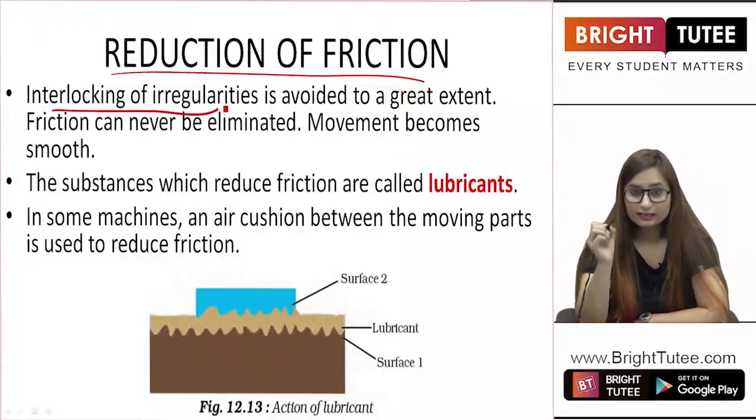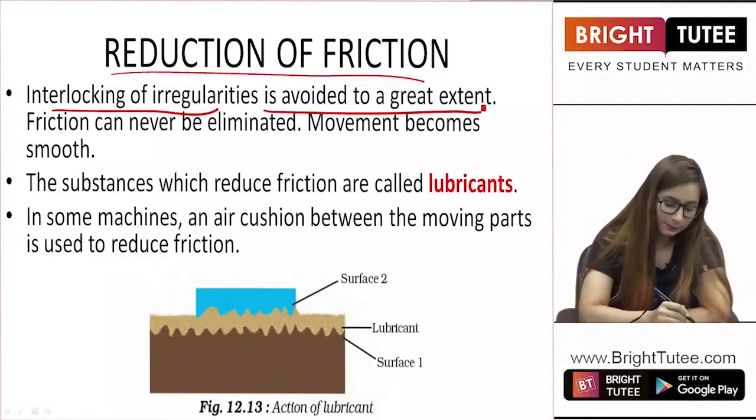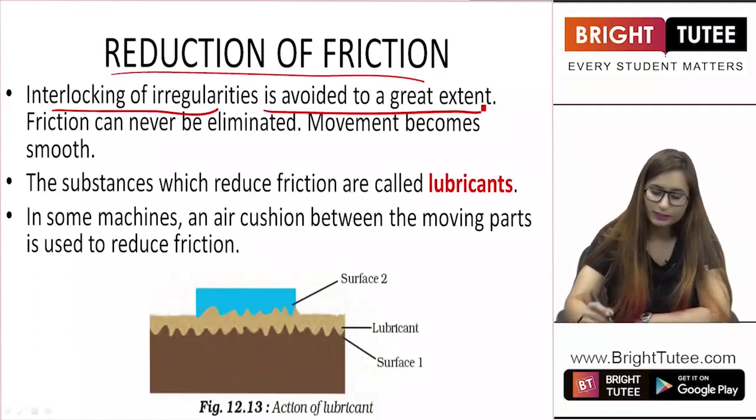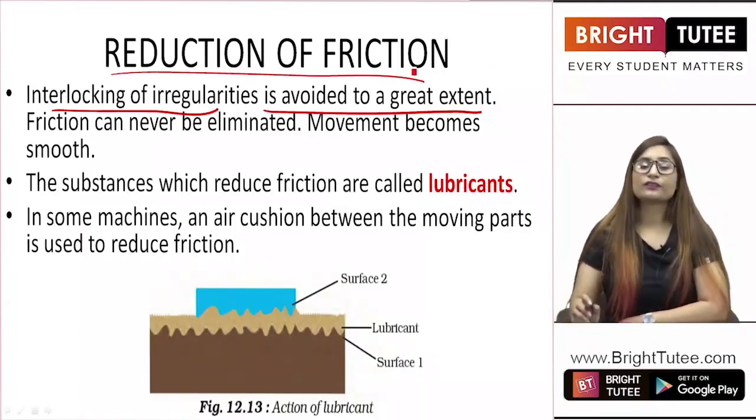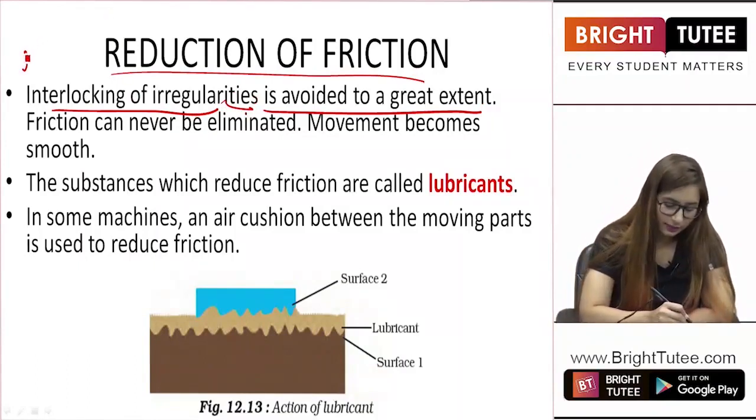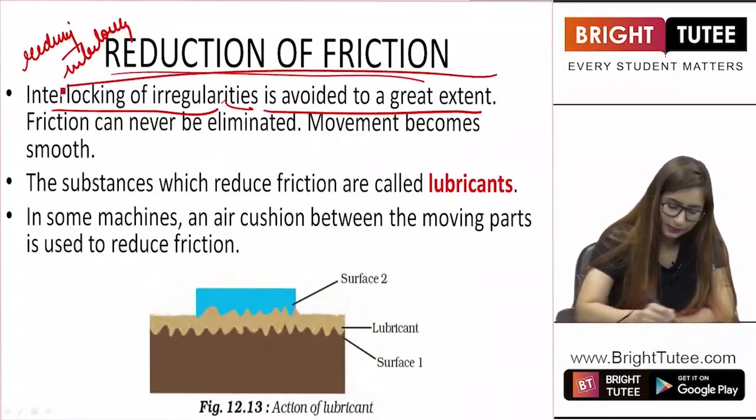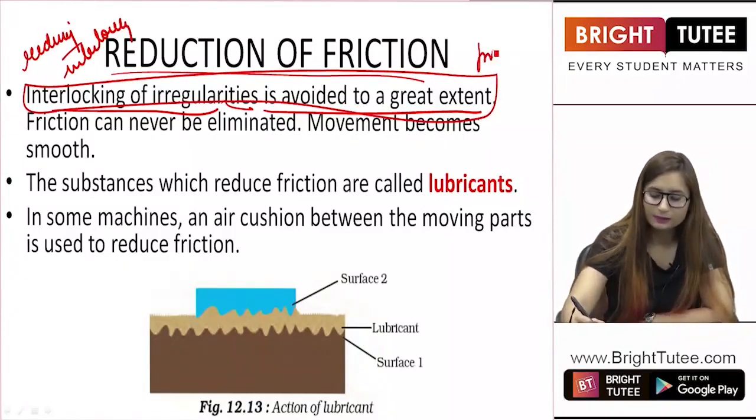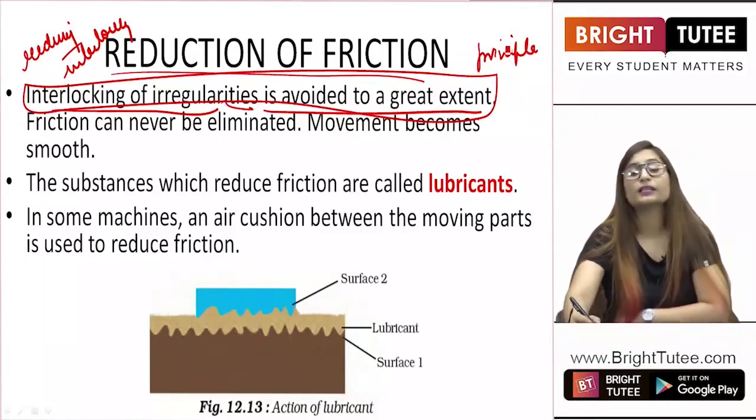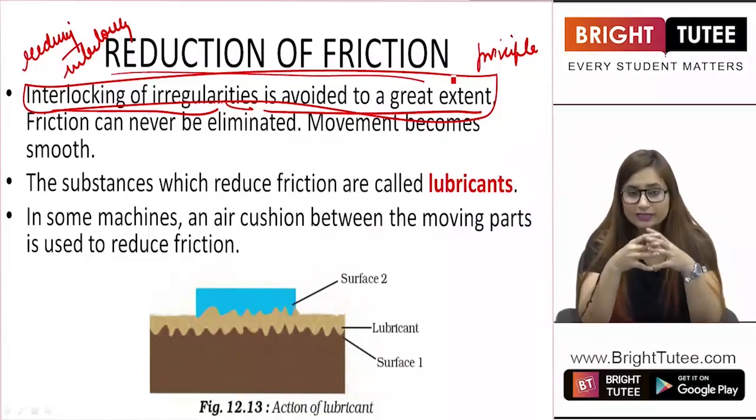Interlocking of irregularities is avoided to a great extent. This is the main objective of reducing friction. Basically, we are reducing the interlocking of irregularities. Reducing interlocking is the principle. This is the principle that we are reducing the interlocking. I told you that we are reducing the contact. Basically, we are reducing the interlocking of these layers.